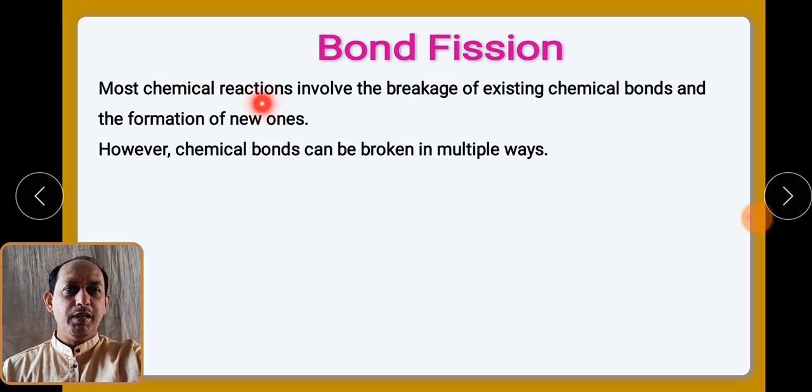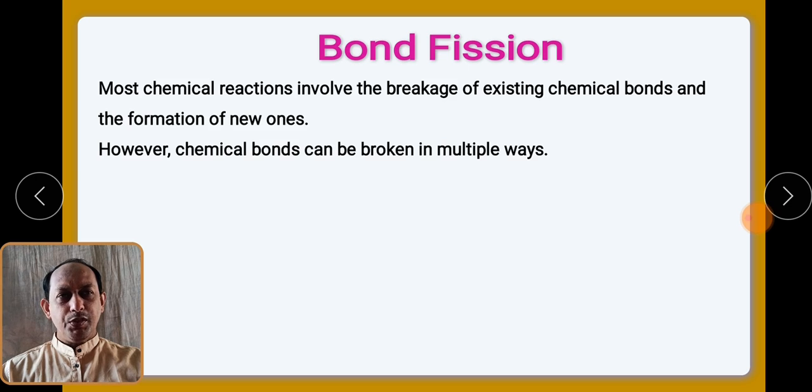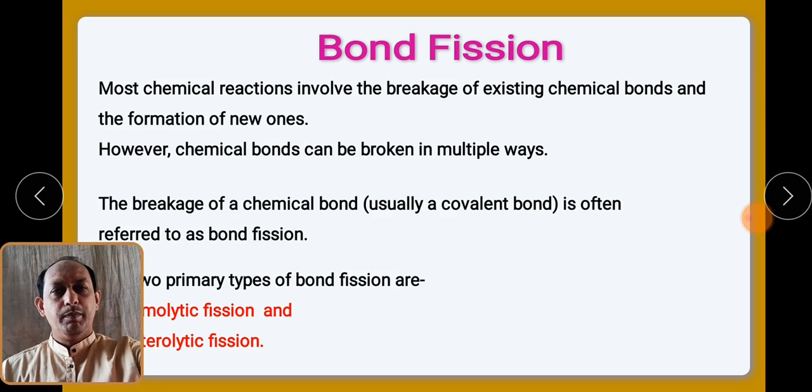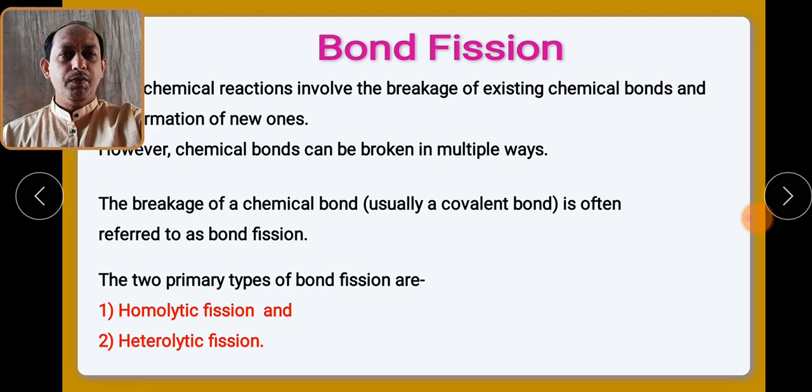Most chemical reactions involve the breaking of existing chemical bonds and formation of new ones. So during chemical reactions, the bonds which already existed are broken, and new bonds are formed. The chemical bonds can be broken in multiple ways. The breaking of a chemical bond, that is a covalent bond, is often referred to as bond fission.